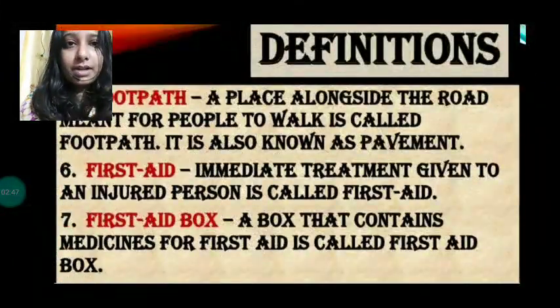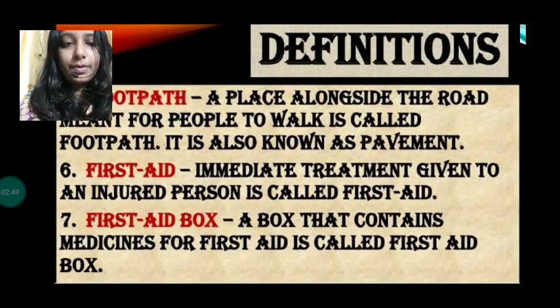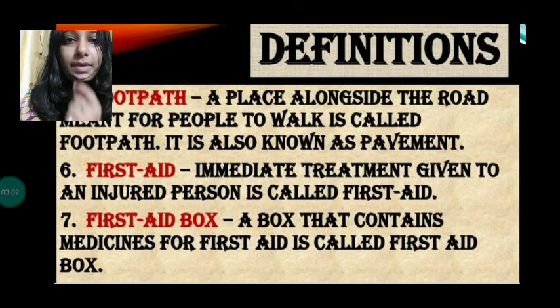Moving on to the next definition, that is footpath. A place alongside the road meant for people to walk is called footpath. It is also known as pavement.